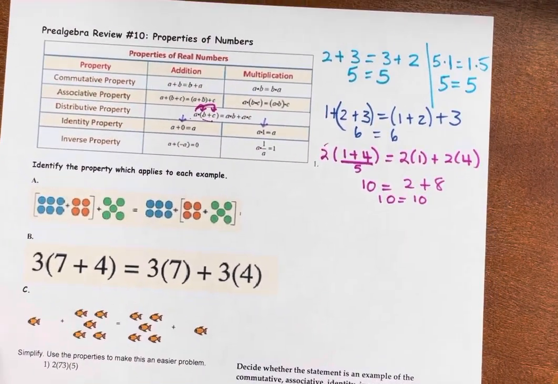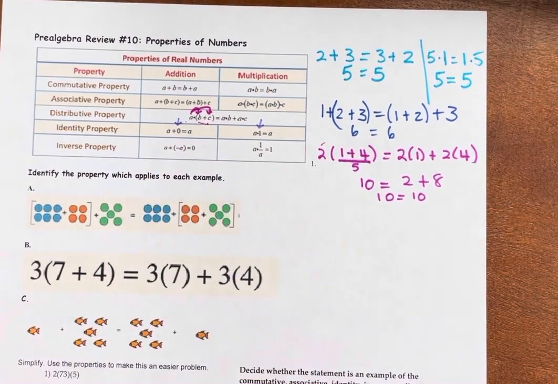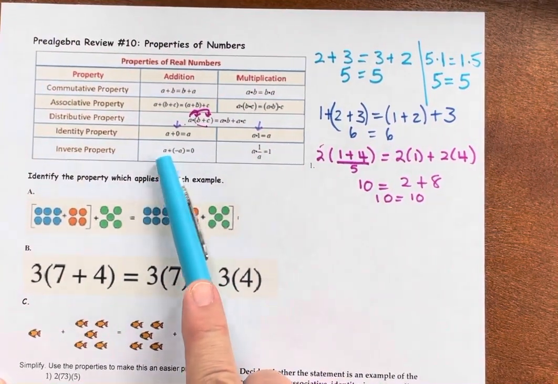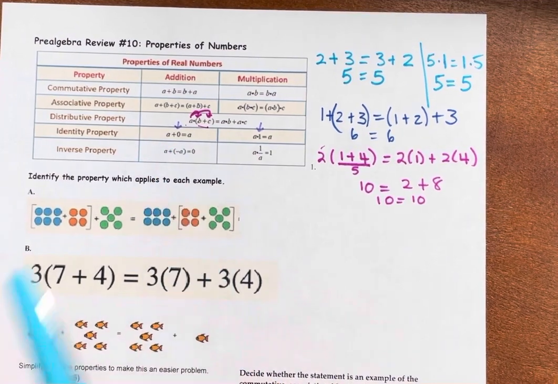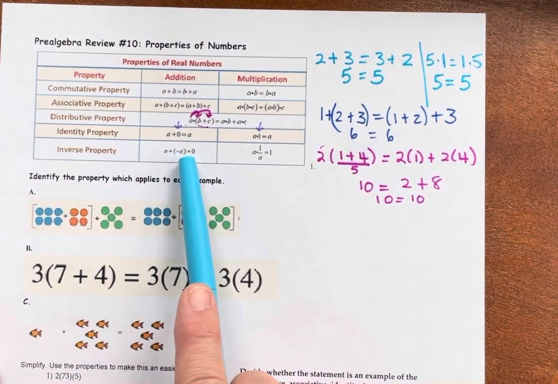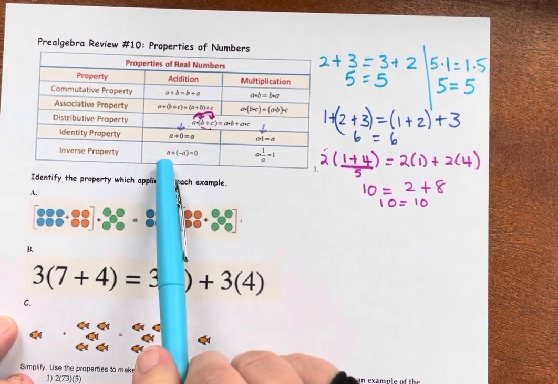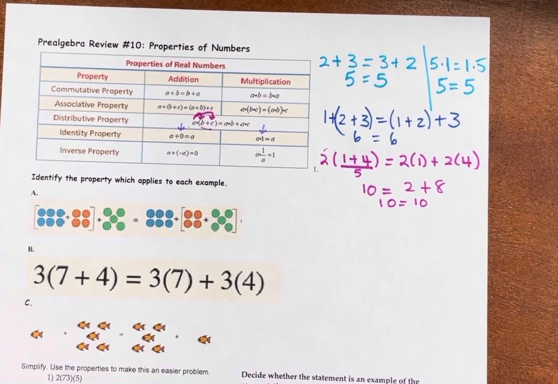Okay. Now let's look at inverse. So inverse is sort of undo things, right? Like a Ziploc bag, you zip it and you unzip it, right? So the inverse of a positive number is a negative number. When we add those together, they add up to 0. So the additive inverse property says that if you add a number to its opposite or its additive inverse, you get 0. So if we'd started with a negative, then we'd have to add a positive to it to make it 0. The inverse is like the opposite.